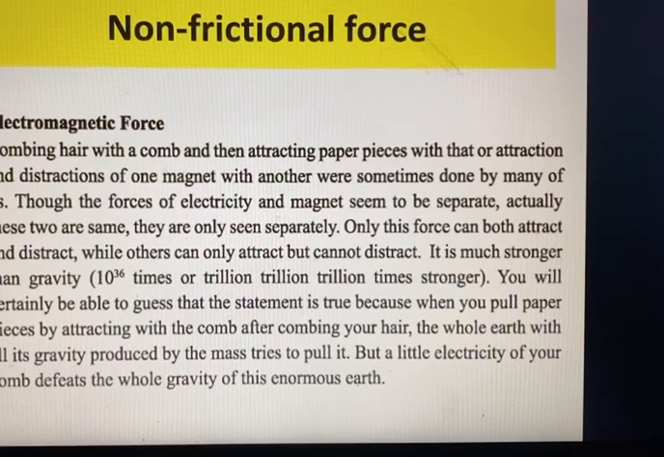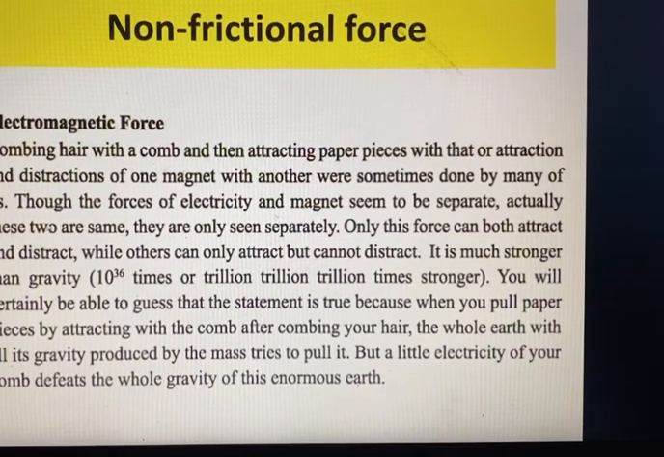There is another example, that is electromagnetic force. When you comb your hair, you can see some paper pieces attracted towards the comb. That is similar to the attraction and repulsion of one magnet with another, which many of us have tried. Though the forces of electricity and magnetism seem to be separate, actually these two are the same. They are only seen separately.